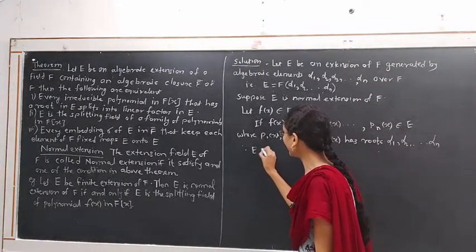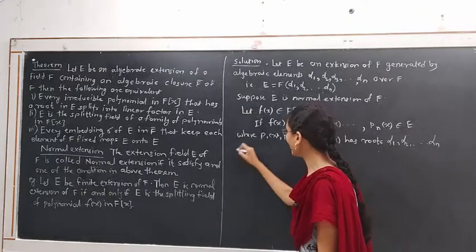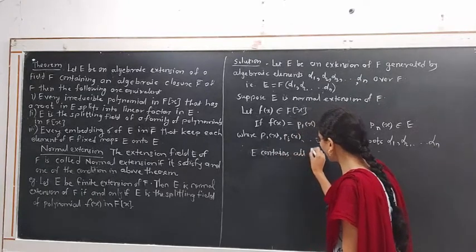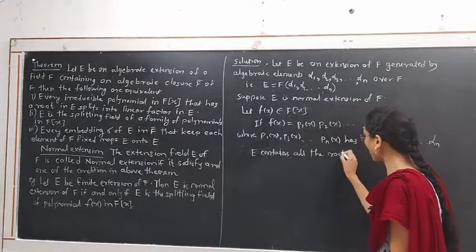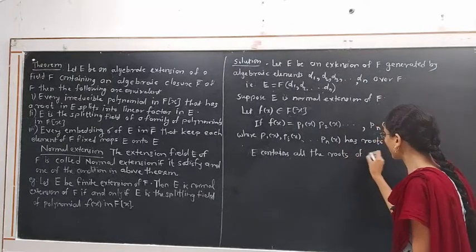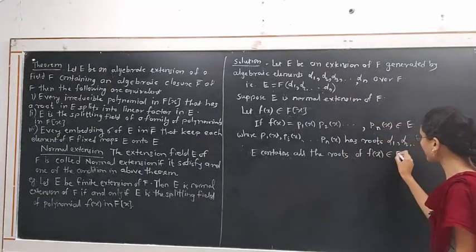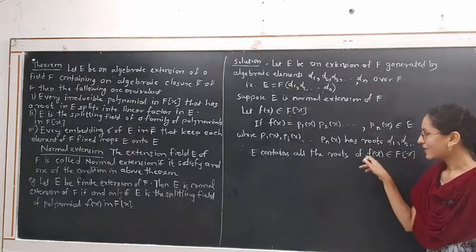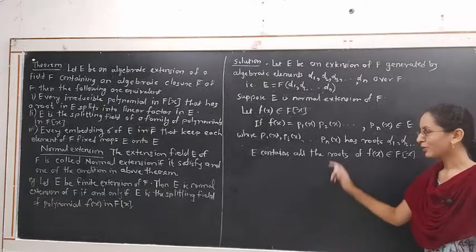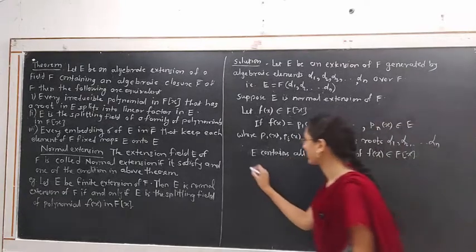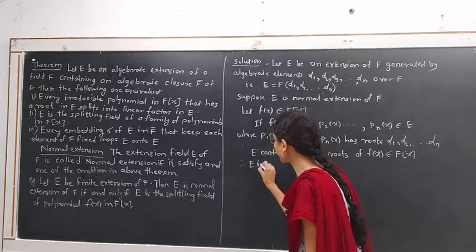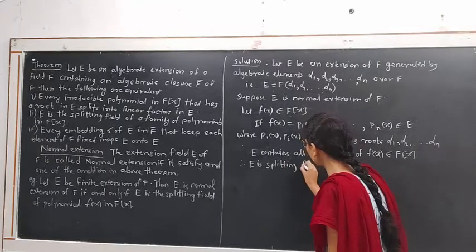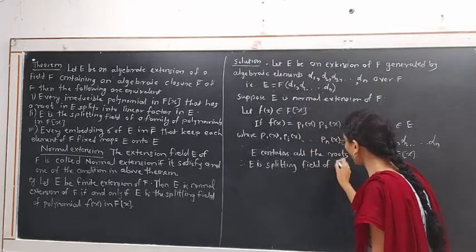Therefore, E is the splitting field of f(x) because of what? E contains all the roots of the polynomial f(x) belonging to F[x]. As E contains all the roots of f(x), hence f(x) factors into linear factors over E, therefore E is the splitting field of f(x). Therefore, E is the splitting field of f(x).